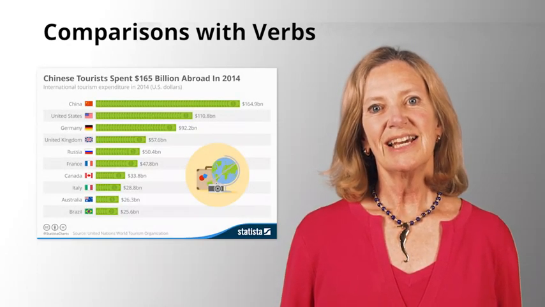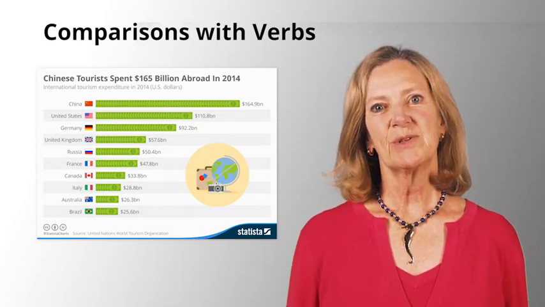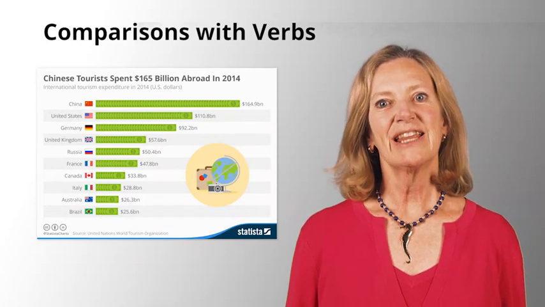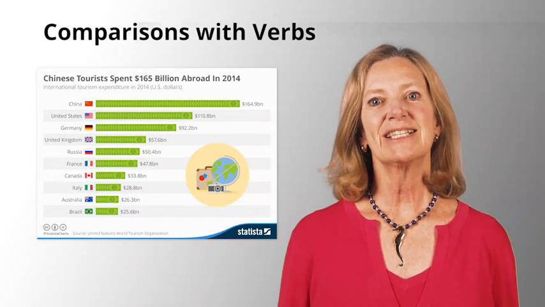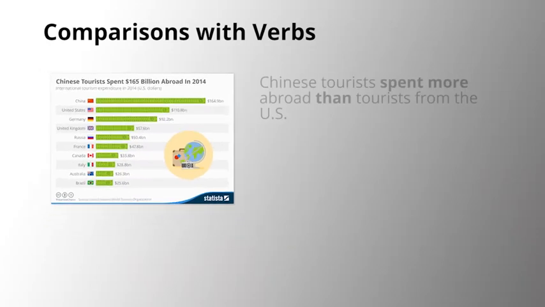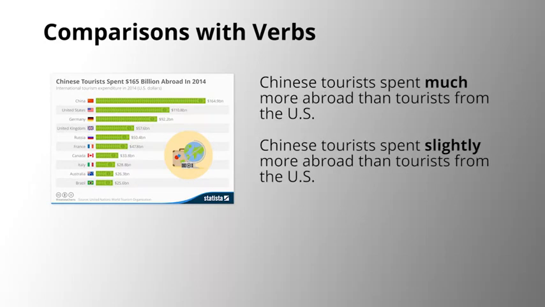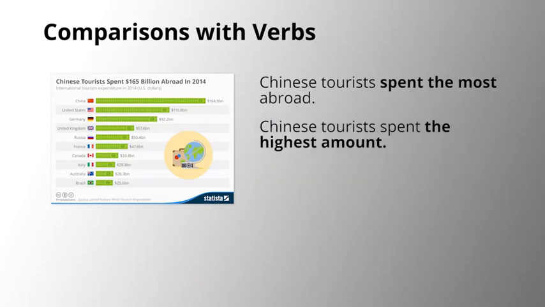So let's go back to the tourism spending chart to talk in more detail about comparisons with verbs. Instead of using the name of the country, China ranks first, etc., let's use tourists, or people from China, as the subjects, and the verb spend, or in this case, past tense, spent. So you could say, Chinese tourists spent more abroad than tourists from the US. And about Brazil, you could say, tourists from Brazil spent less than tourists from China. And again, you can make it stronger or weaker by saying much more or slightly more. You can also use the superlative when you're just considering one group compared to all the rest.